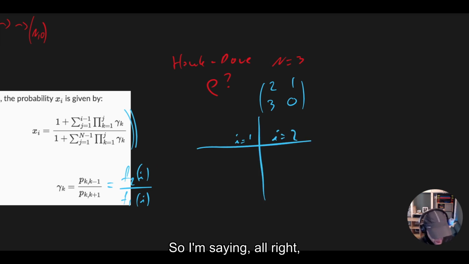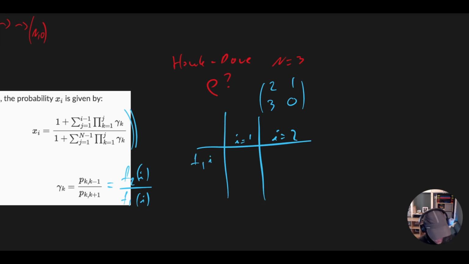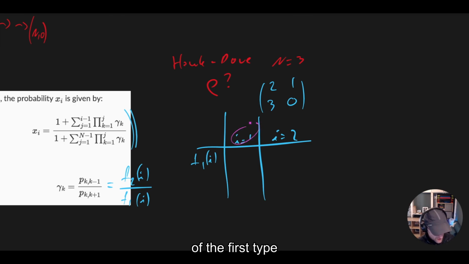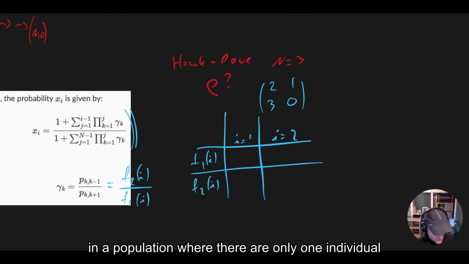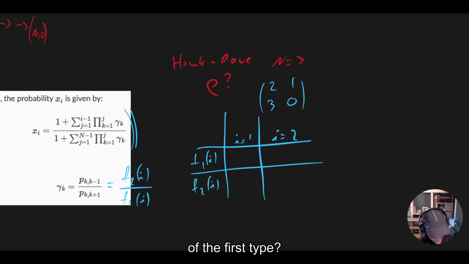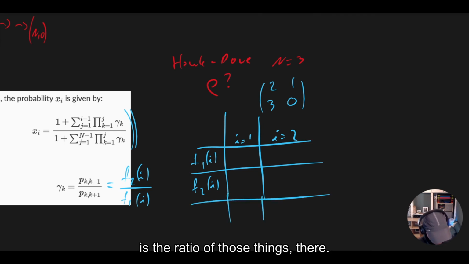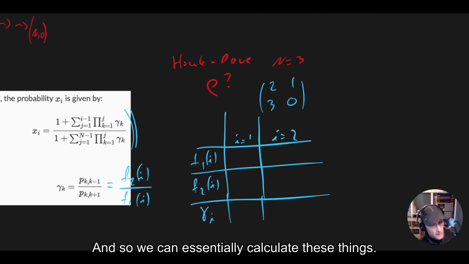So what is the fitness of individuals of the first type in a population where there is only one individual of the first type? And what is the fitness of individuals of the second type in that population? And then the final thing that we're interested in is the ratio of those things.